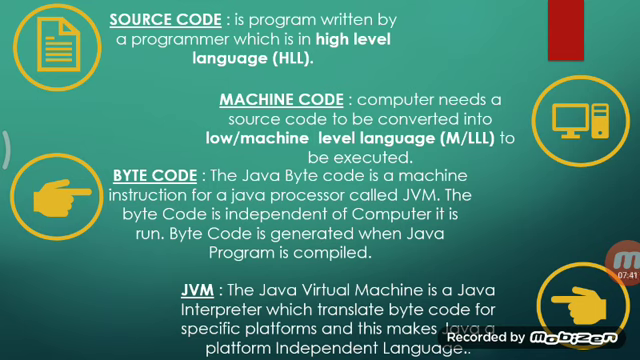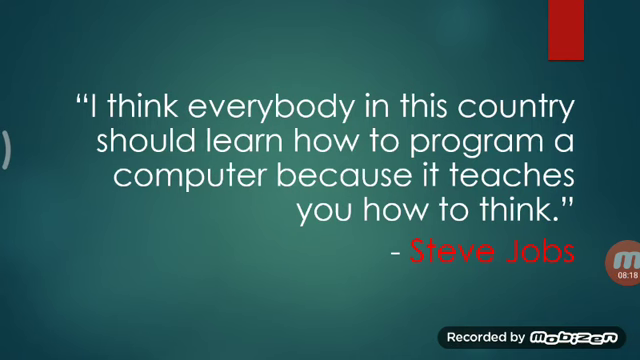The Java Virtual Machine is a machine instruction. It is an interpreter which translates the bytecode for a specific platform and makes Java platform independent. So listen, for example, we have a bytecode for Windows, and now we can take that particular bytecode to the Mac, and that bytecode is converted into Mac machine instructions, and after that we will get our output. So the basic need of the JVM is that it generates the code for specific platforms. That's all for today.